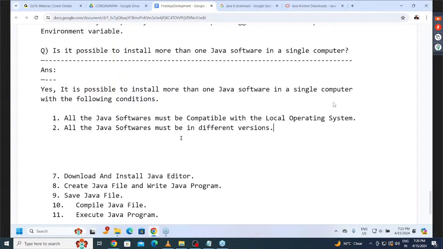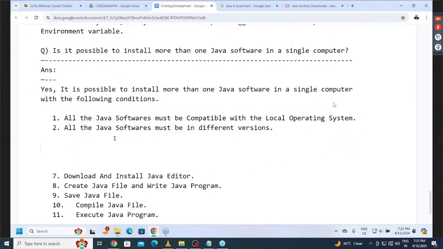Come again. What's the point here? I said to you, all Java softwares must be compatible with the local operating system. All the Java softwares must be in different versions. If you follow these two conditions, then we can install more than one Java software in a single computer. Yes, sir. All of you are okay or not? All of you are getting clarity or not?